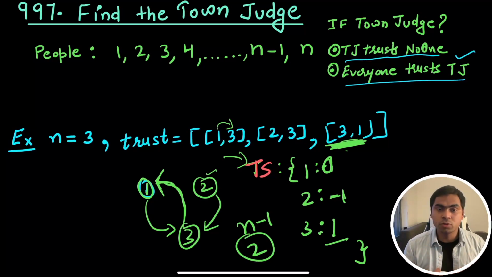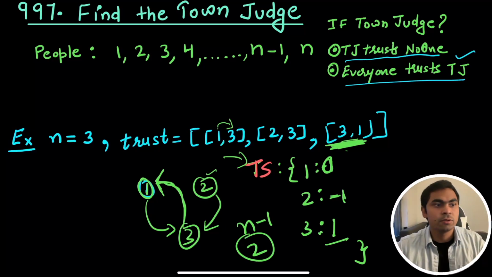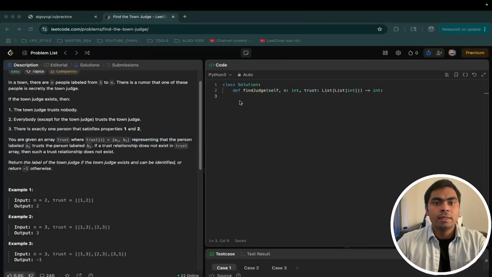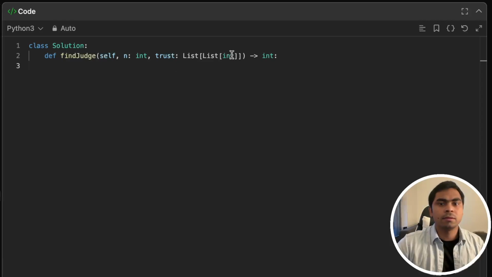So that's why it's supposed to have the trust n-1. So we're going to have one dictionary to keep track of that. And now I have the solution in my head, so we can write it down, and let's go over it. I'm going to zoom onto our editor and nicely